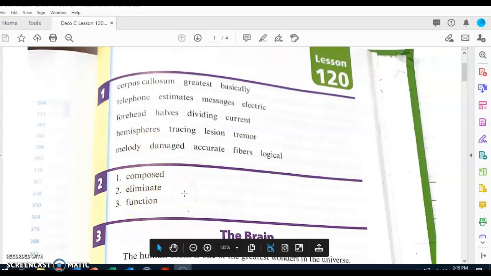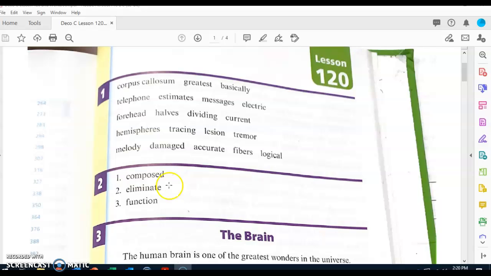We're going to talk about what those words mean. Word number 1. What word? Composed. When something is composed of parts, it is made of parts. Everybody, what's another way of saying this group is made of 4 women? Get ready. This group is composed of 4 women.